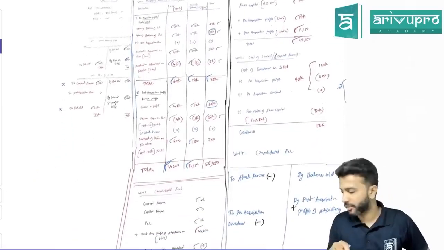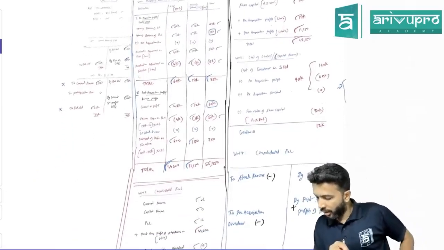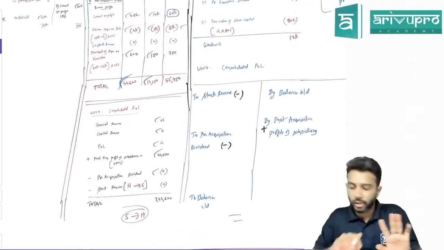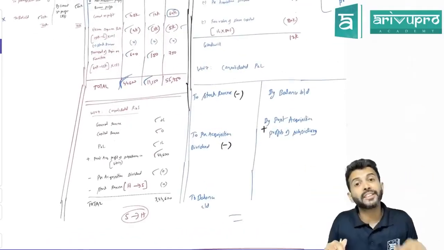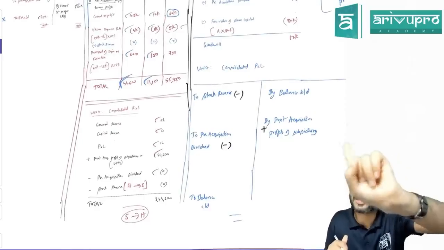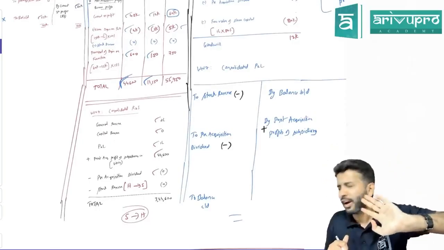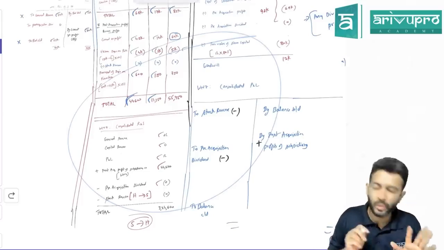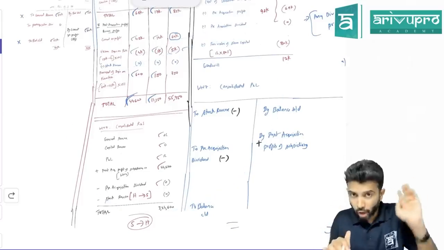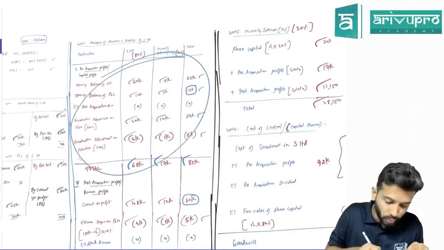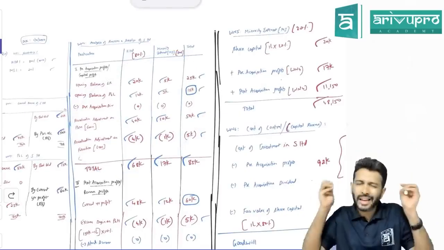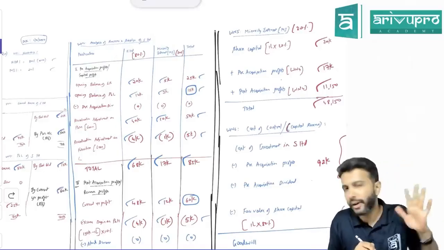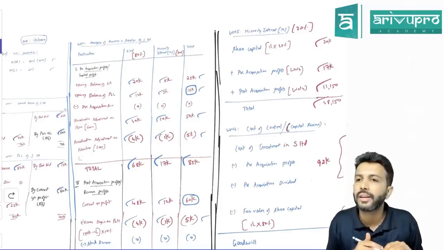Okay. This is about the steps. So this is all the working notes. In fact, the requirement of the question was only to prepare the consolidated balance sheet. Consolidated balance sheet is the easiest. These 7 working notes are the most important. In all the 7 working notes, working note number 4 is the most important, because the maximum number of adjustments will be there. If you get this right, I am 100% sure that you will not make any mistake.